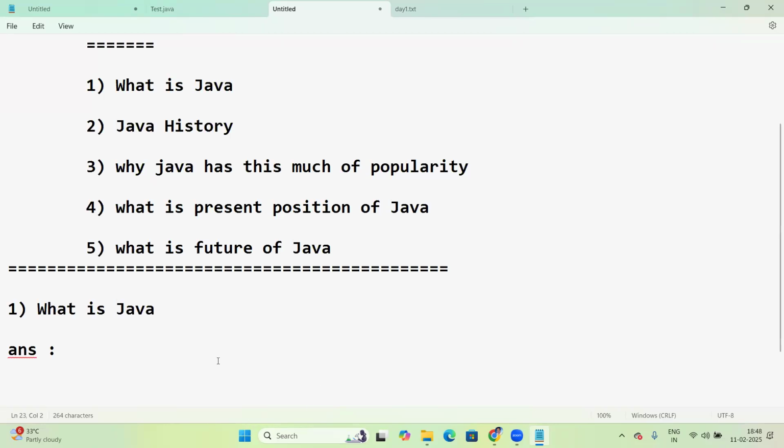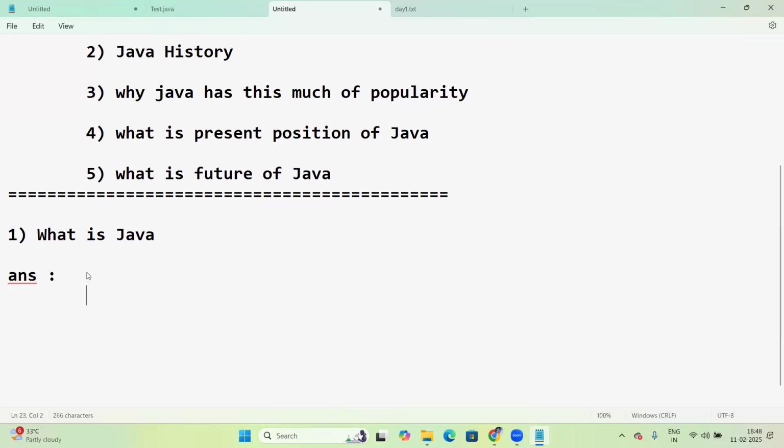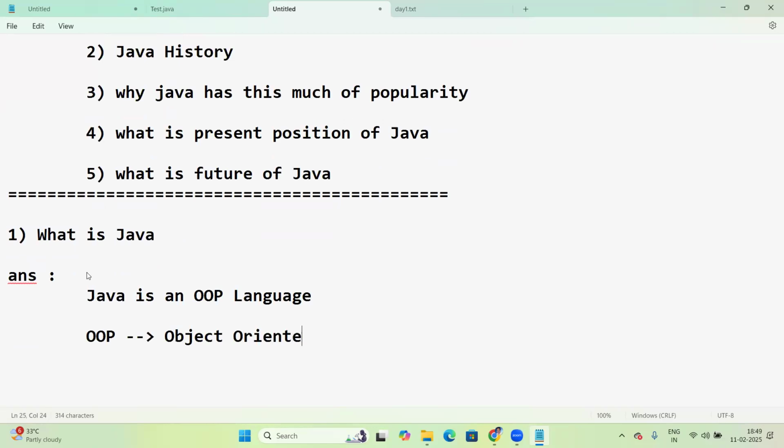Okay, fine. Let me explain. So what exactly is Java? Simple answer: Java is an object-oriented programming language. It's an OOP language, and OOP stands for object-oriented programming.